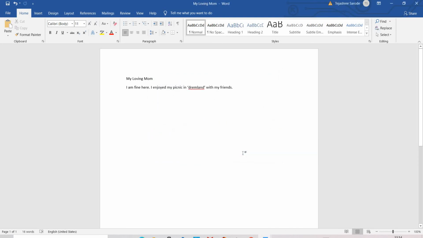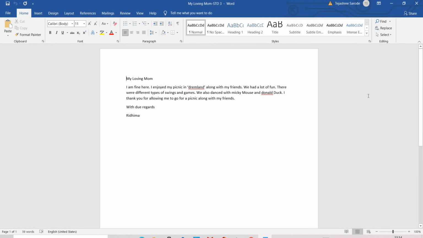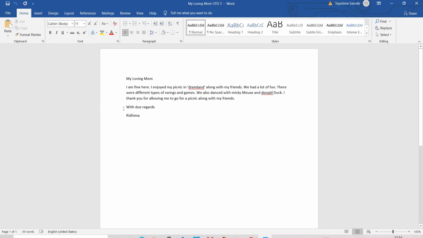After saving this, close the document by clicking the close option on the Office menu. Here is File, and here the close option is there. You have to close the document. After closing the document, press Control O and open the letter to mom. See here, first is the letter to your mom, a Word file. In this way you have to do the practical.